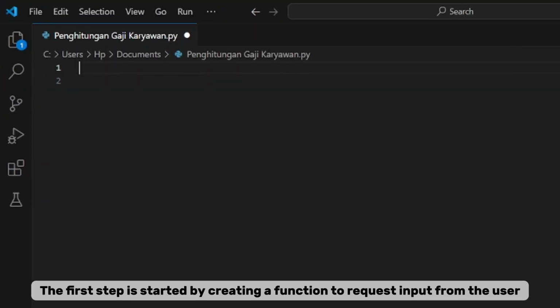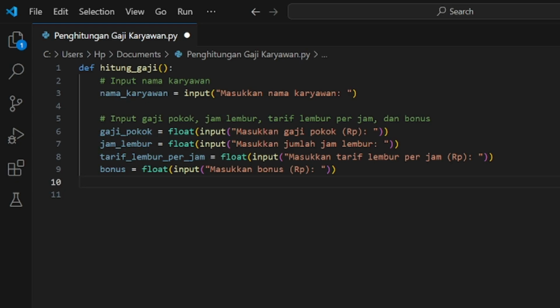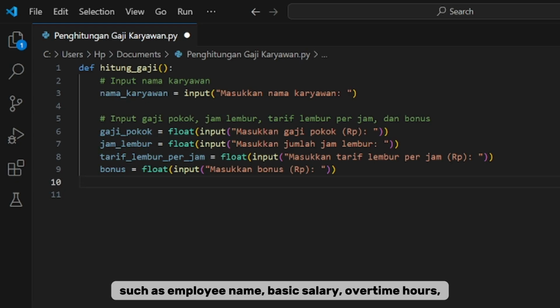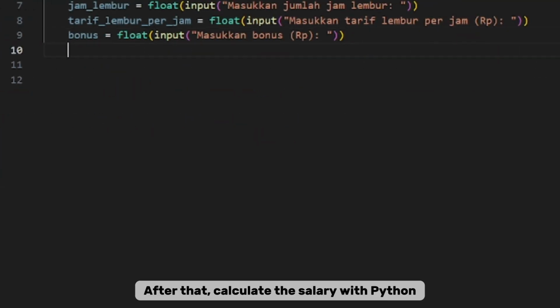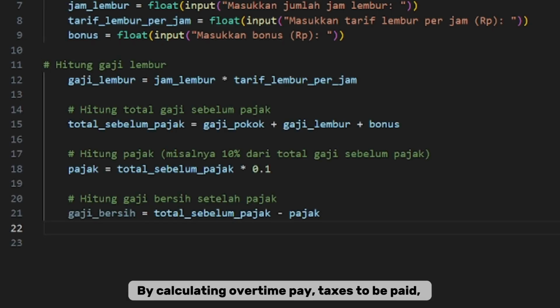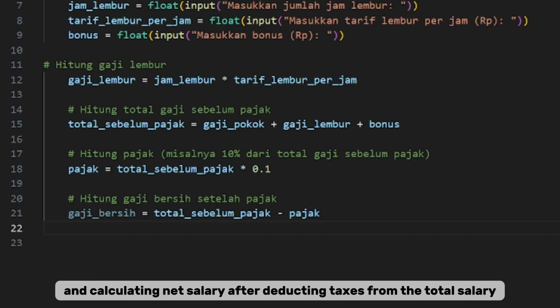The first step is creating a function to request input from the user, such as employee name, basic salary, overtime hours, overtime rates, and bonuses. After that, calculate the salary with Python by calculating overtime pay, taxes to be paid, and net salary after deducting taxes from the total salary.